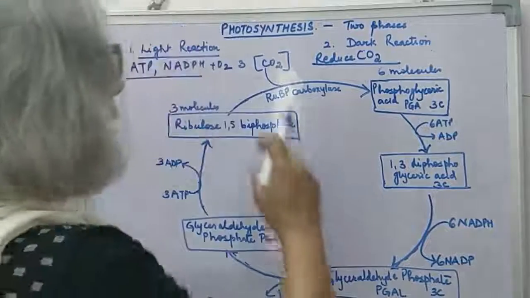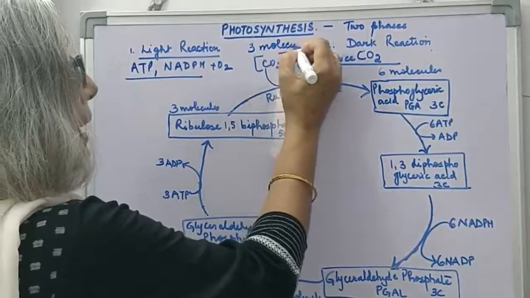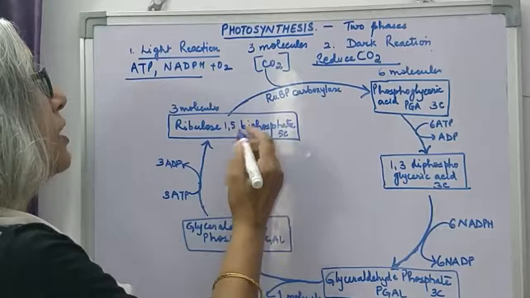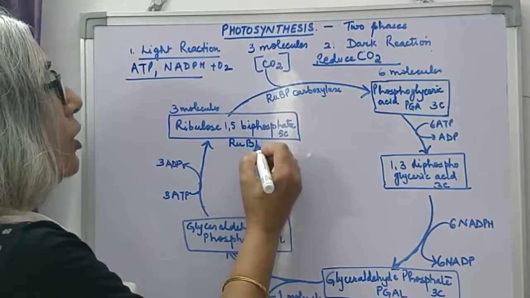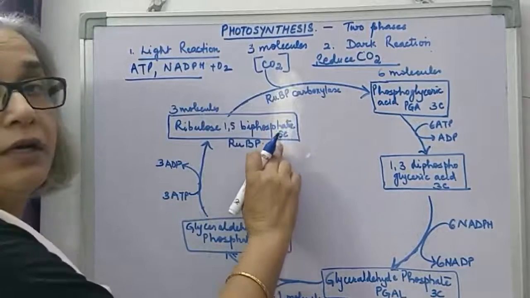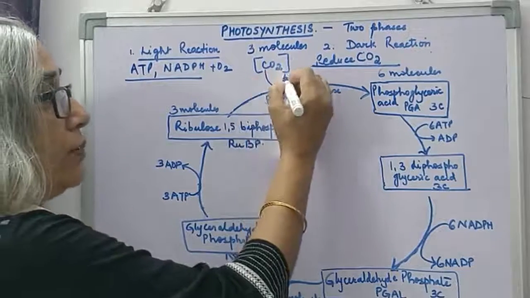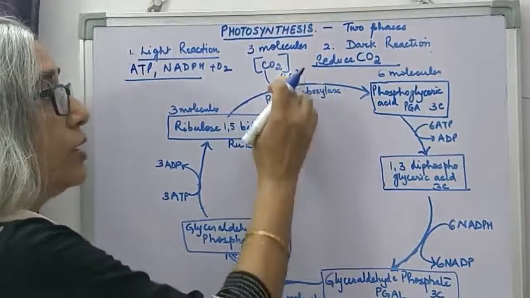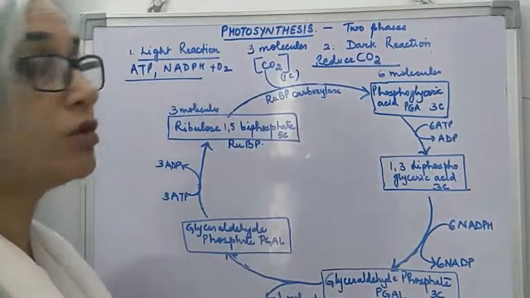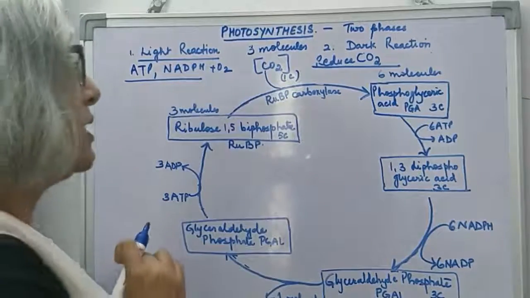Now, 3 molecules of carbon dioxide combine with 3 molecules of ribulose 1,5-bisphosphate, which is abbreviated as RuBP. This is a 5-carbon compound, a 5-carbon ketose sugar. It combines with carbon dioxide, which is a 1-carbon compound. And this reaction takes place in the presence of the carboxylase enzyme called RuBP carboxylase.